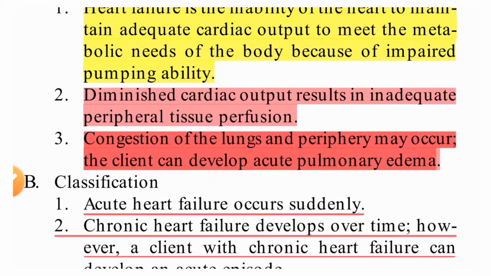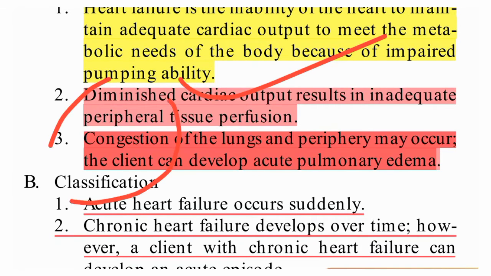Why is it occurring? So diminished cardiac output results in inadequate peripheral tissue perfusion. When cardiac output is decreased, peripheral perfusion also will decrease.